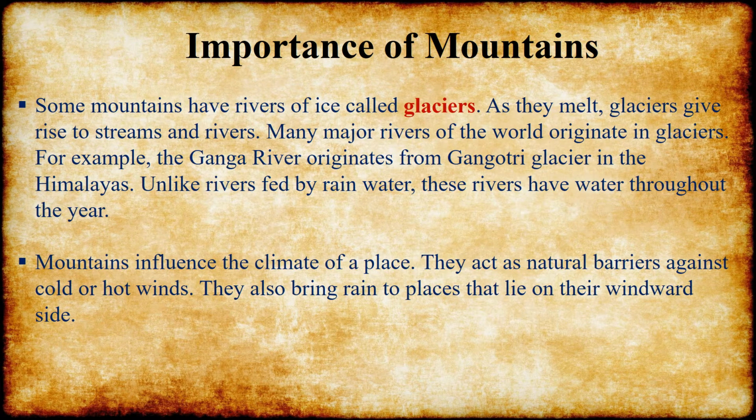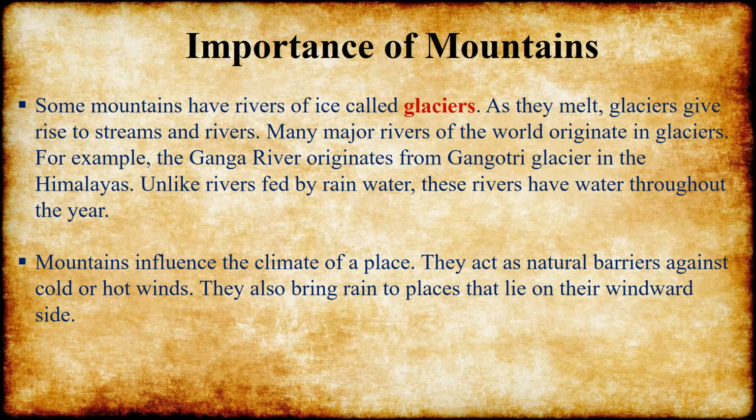Importance of mountains. Some mountains have rivers of ice called glaciers. As they melt, glaciers give rise to streams and rivers. Many major rivers of the world originate in glaciers. For example, the Ganga river originates from the Gangotri glacier in the Himalayas. Unlike rivers fed by rainwater, these rivers have water throughout the year.